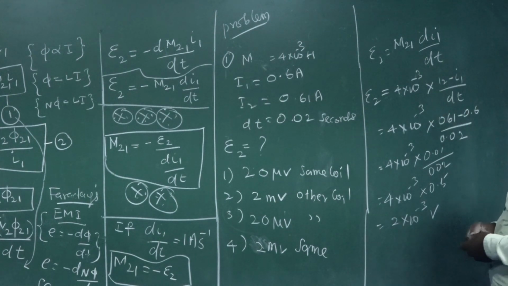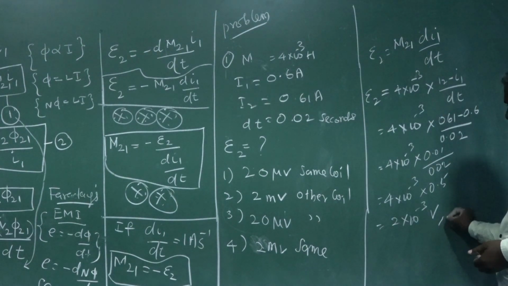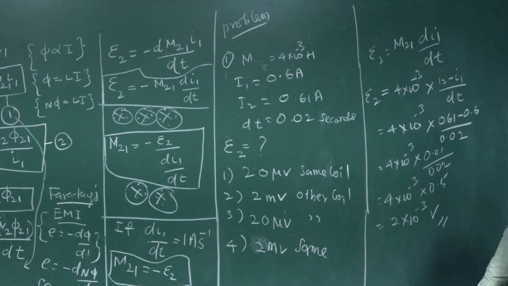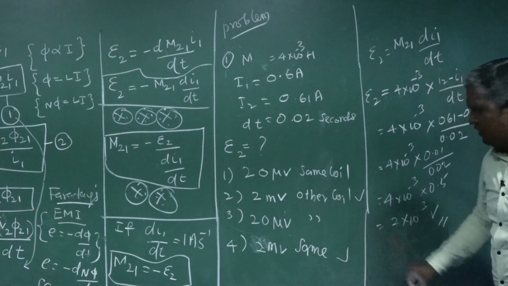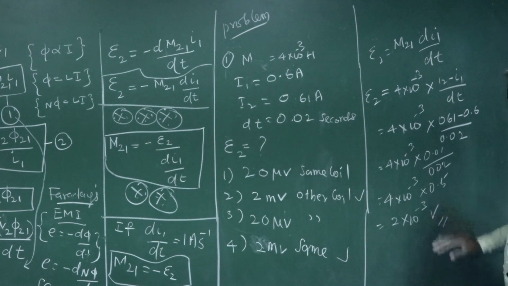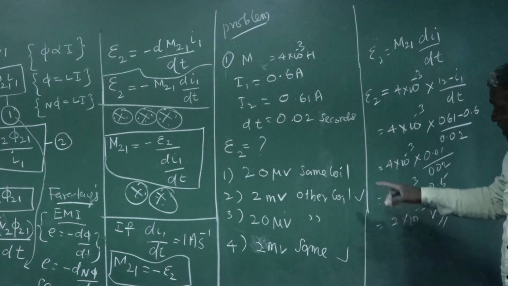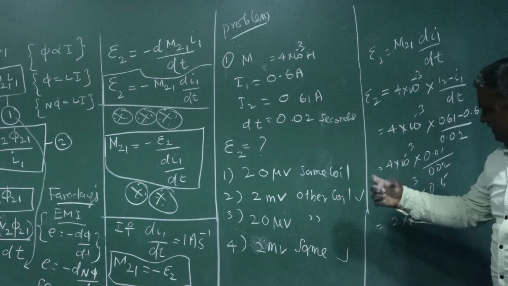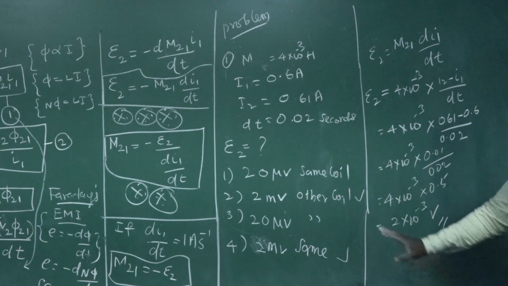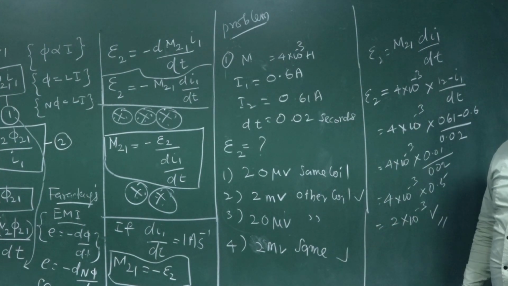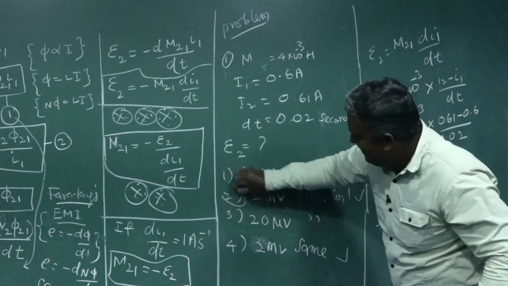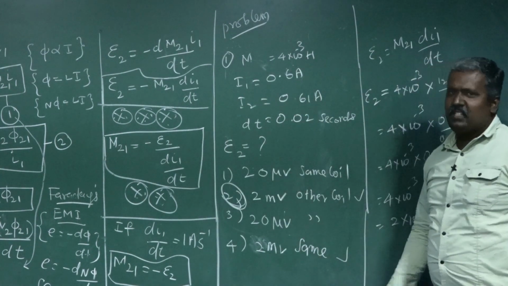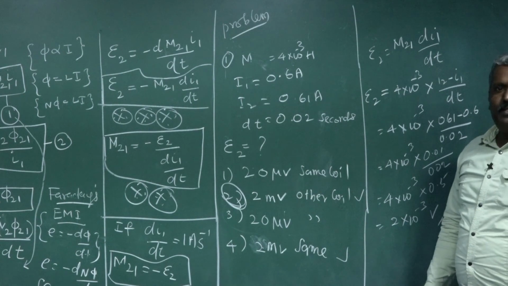Okay? Consider this option. Consider the second and third. 2 millivolt, since 10 power minus 3 means milli. But in the other coil, you are correct, the other coil is correct, not in the same coil. So the second option. Clear? Okay, thank you.